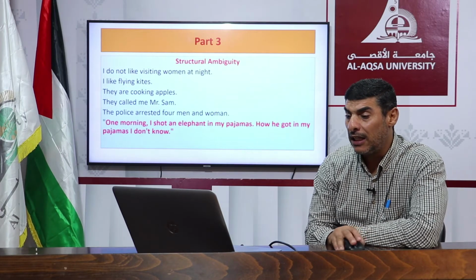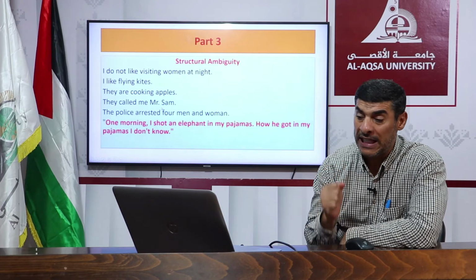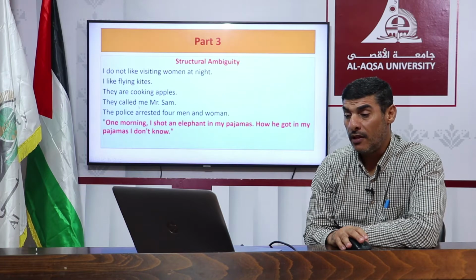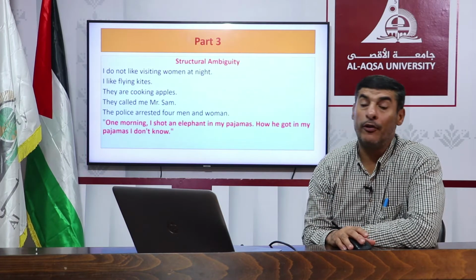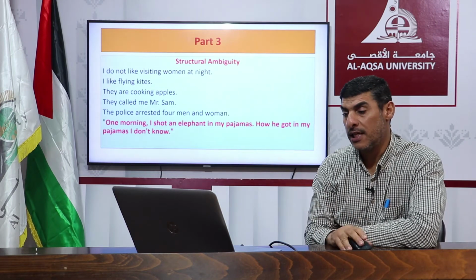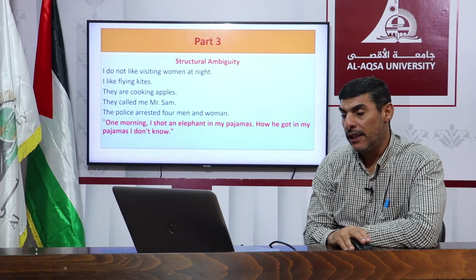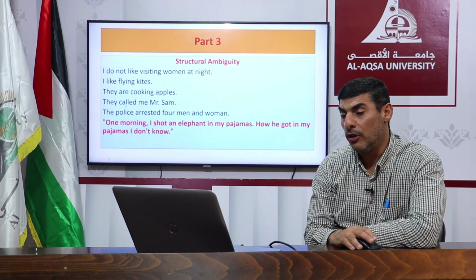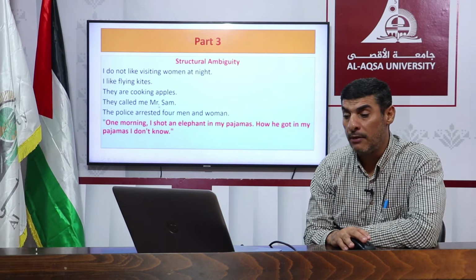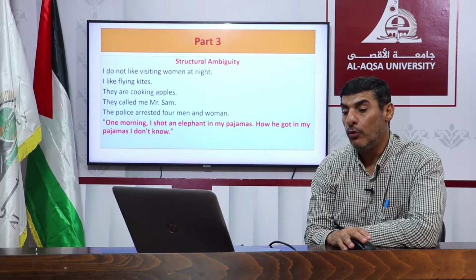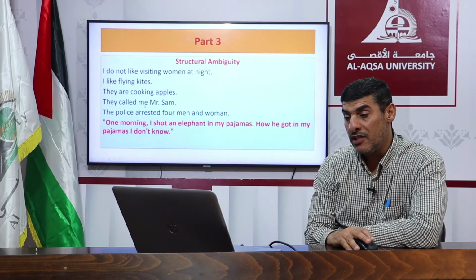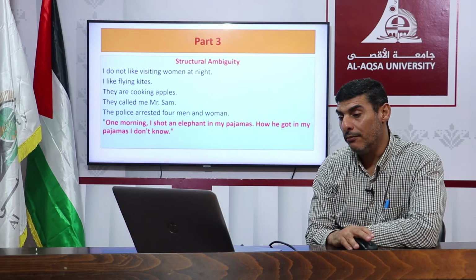So it means they called Mr. Sam for me, استدعوا السيد سام لي. The other meaning: they is the subject, called is a complex verb, me is an object, and Mr. Sam is a complement of object. لقبوني أو نادوني بالسيد Sam. I mean they just gave me the name Mr. Sam.